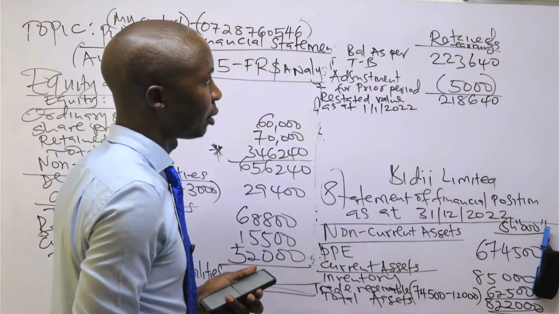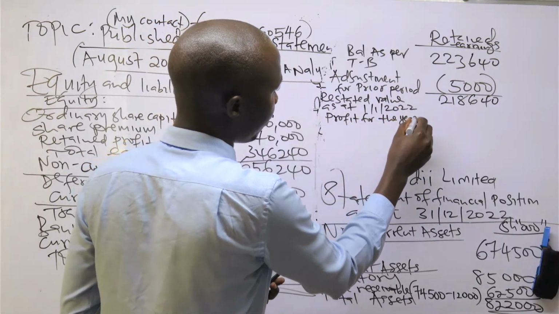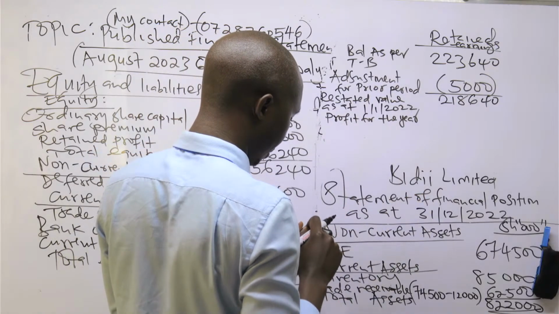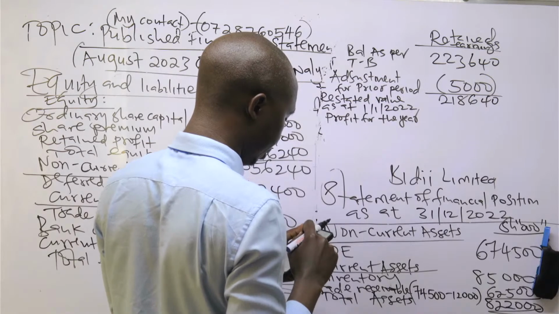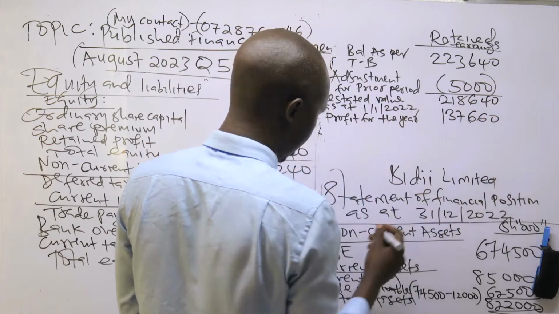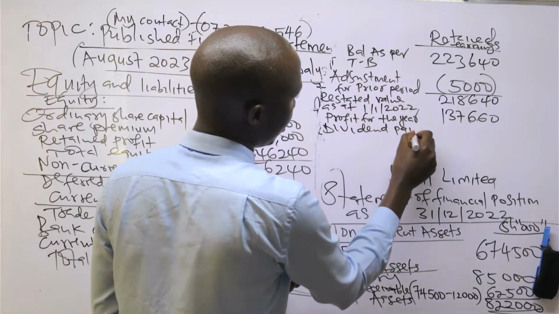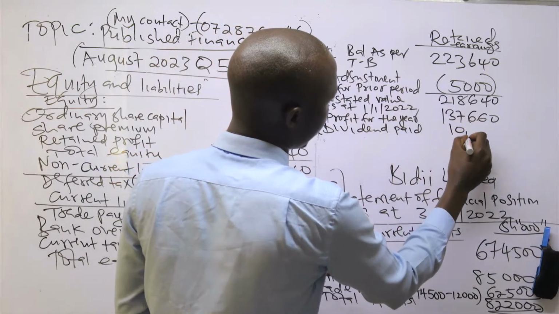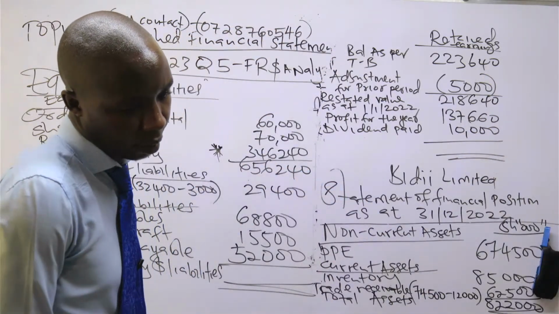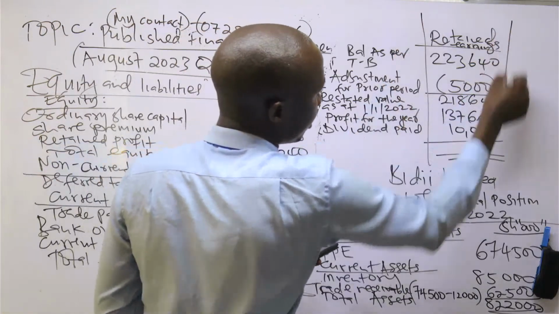Then what was affecting retained profit for the year? So profit for the year from the income statement, I remember very well, if you add 137,660. Then dividends paid from the trial balance, dividend paid is 10,000. So this one is the figure from the statement of changes in equity.